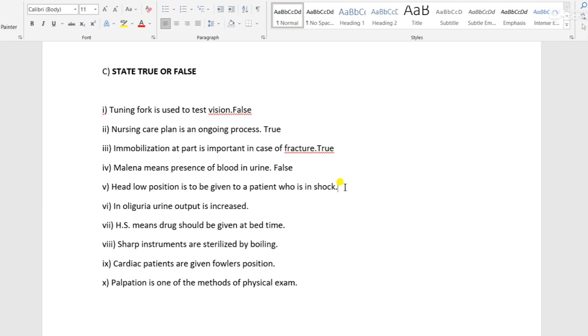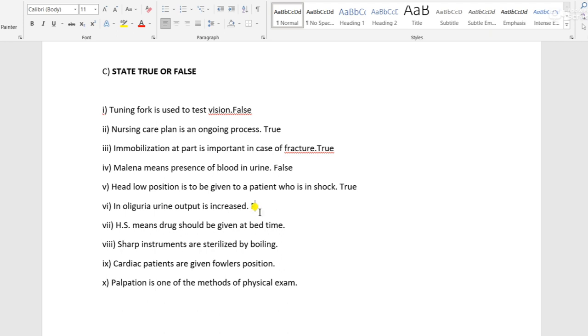A head low position is to be given to a patient who is in shock. Yes, so this statement is true. In oliguria, urine output is increased. No, this is a false statement. In polyuria, urine output is increased, and in oliguria, urine output is decreased.